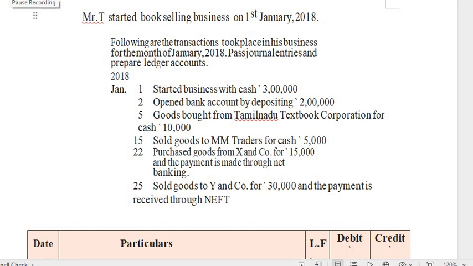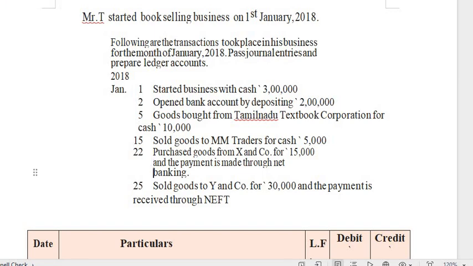Whenever we are preparing accounts, we have to prepare them from the business point of view, not from the individual point of view. Here T is contributing some amount in the form of cash. So two important variables in this transaction are T and cash.